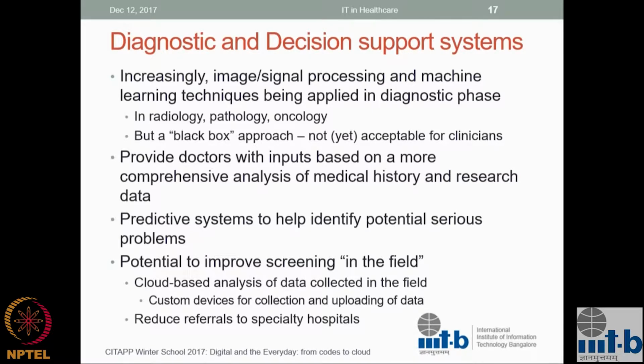There are very few specialists. The pyramid is very sharp. And can we use technologies like this to improve the screening process? There are lots of companies, startups especially, working in this space.